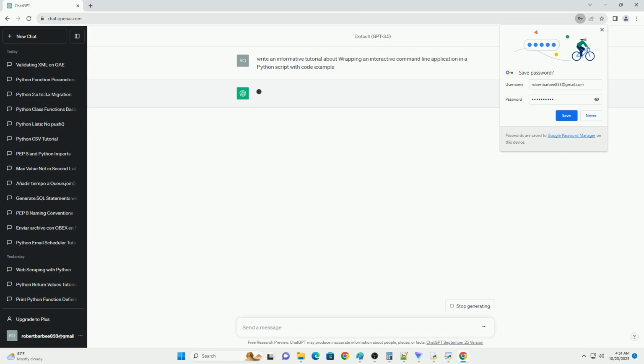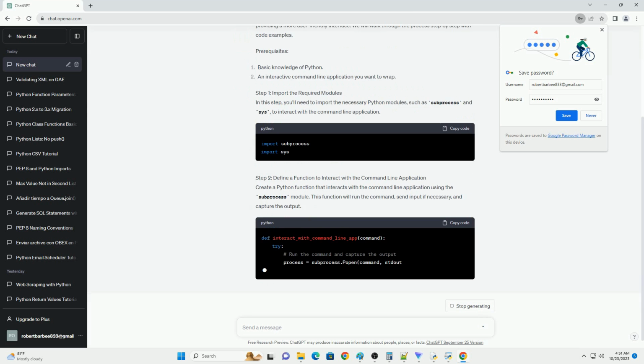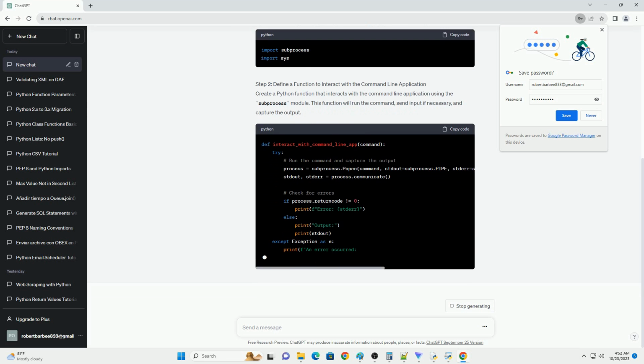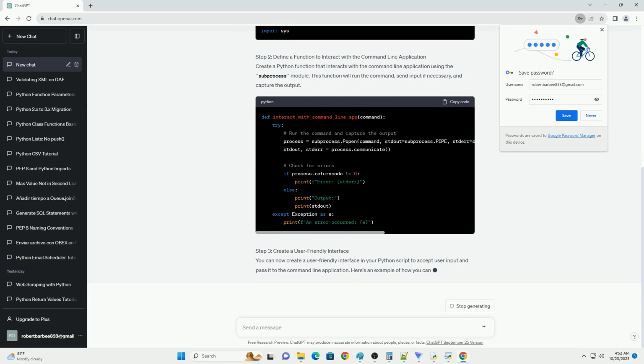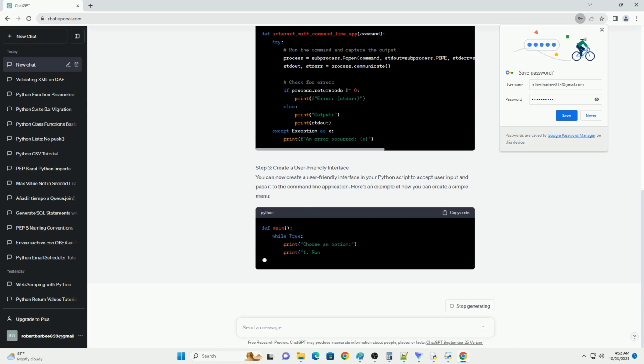Sometimes, you may encounter a command line application that you find useful, but you wish to automate or extend its functionality using Python. This tutorial will guide you through the process of wrapping an interactive command line application in a Python script. We will use Python's subprocess module to execute the external application and communicate with it, making it interactive from within your Python script. In this tutorial, we'll demonstrate this process with a simple example, wrapping the cat command, which is a common utility on Unix-based systems for displaying the contents of files.